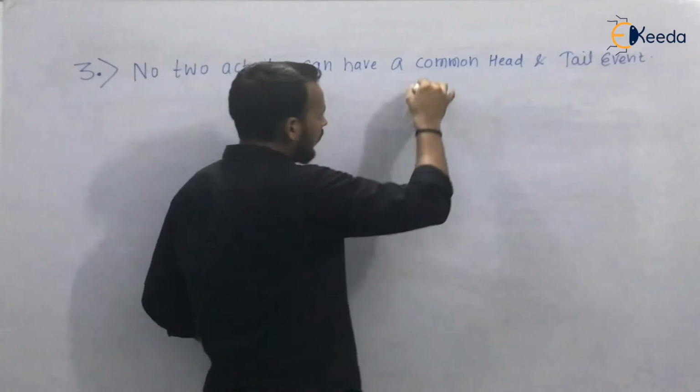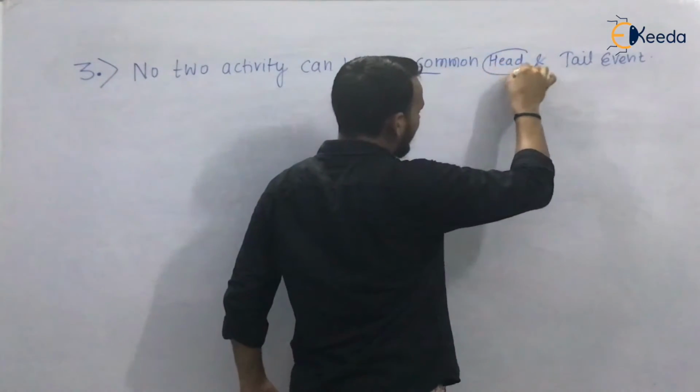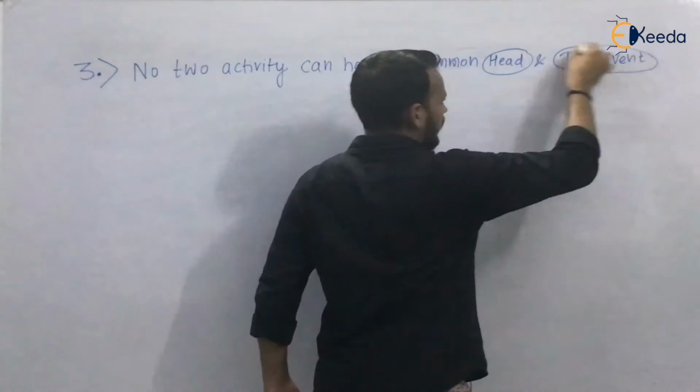You already know what is head event and what is tail event.